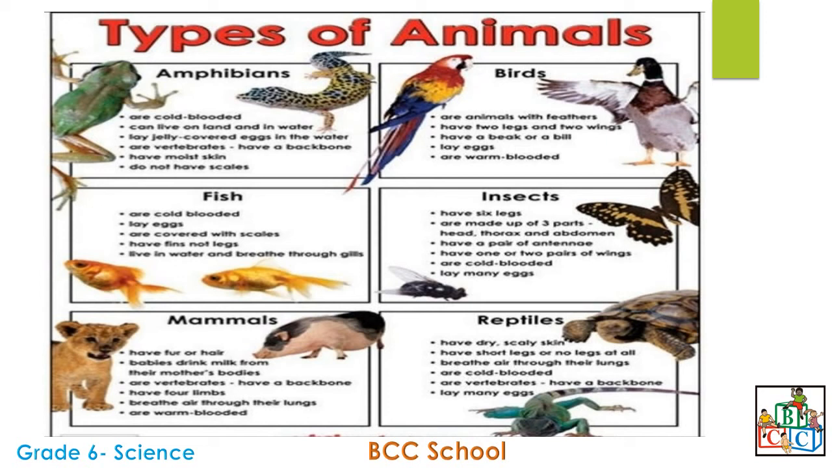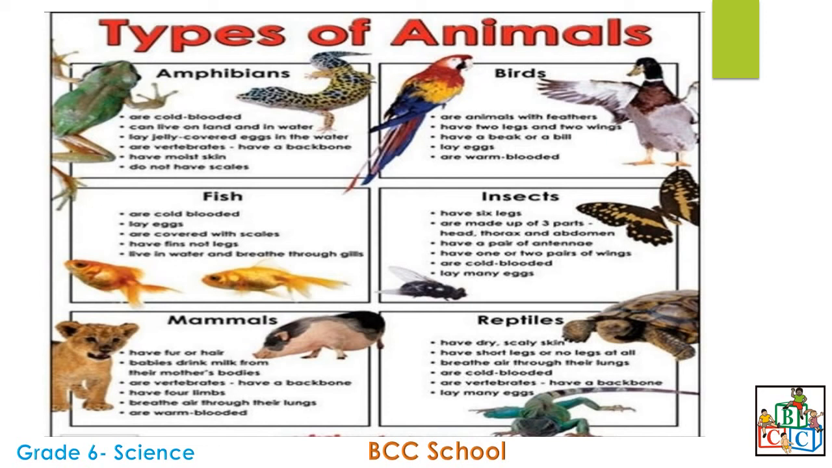Insects. Insects have 6 legs. Insects are cold-blooded animals. They reproduce by laying eggs.